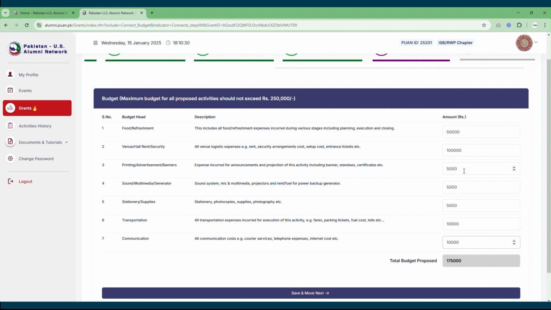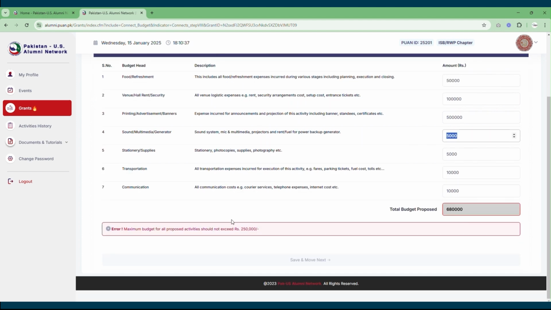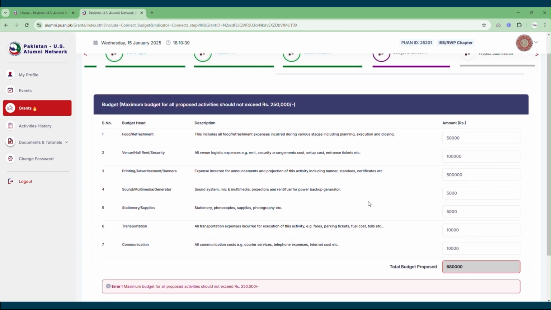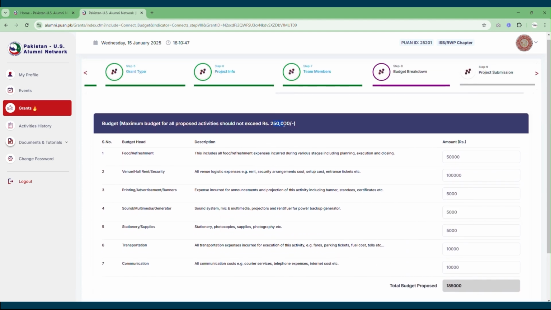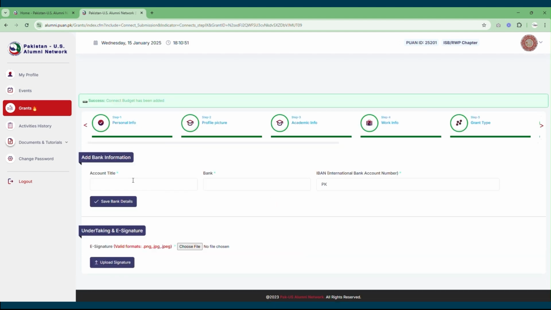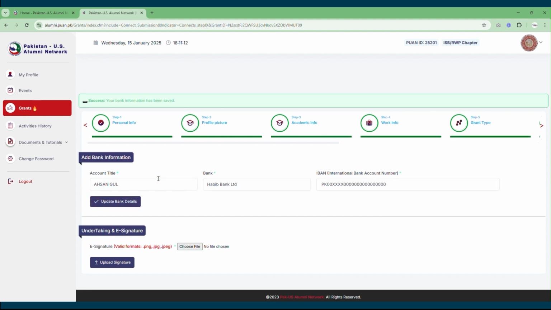In case by any chance your proposed cost exceeds the 250,000 limit, it will start giving an error, and then you would need to adjust the amounts added in the relevant sections. Once done, you need to click on Save and Move Next, and there you would need to add your bank account information, your IBAN number. Once done, you need to click on the Save Bank Details tab.